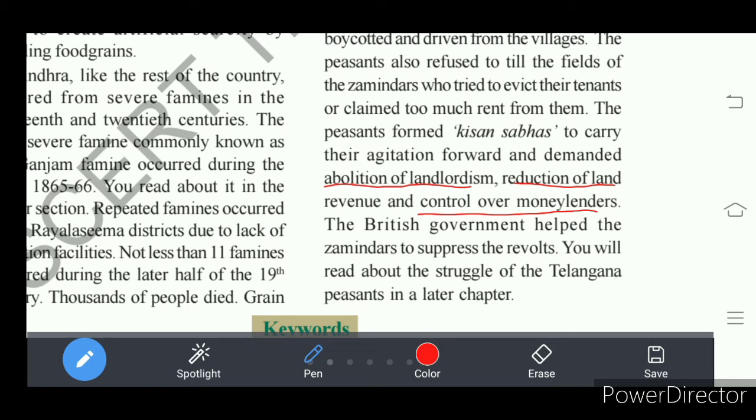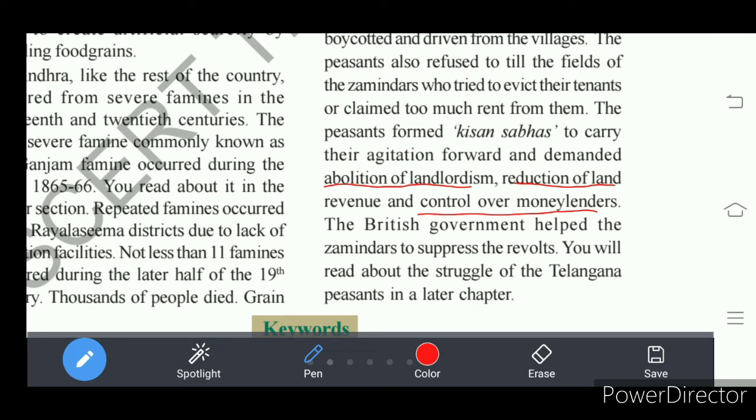Jamindars who had land gave that land on rent and collected high rent, and some peasants who did not have money were given money by jamindars as money lenders, and there they charged a high rate of interest.